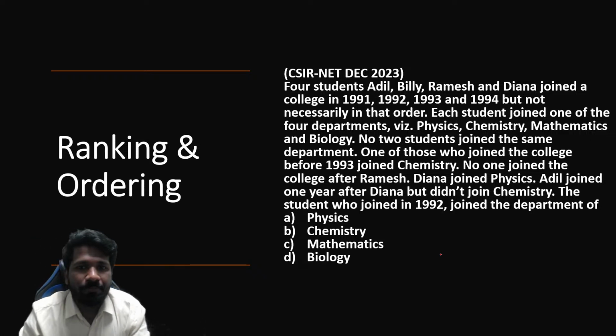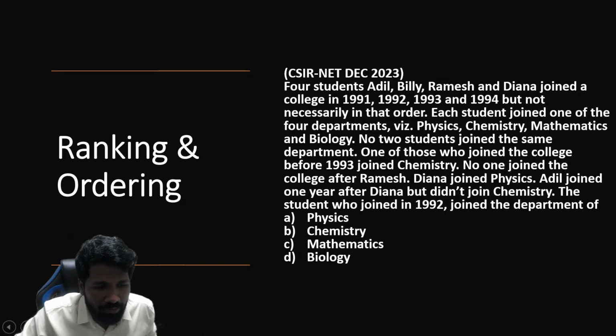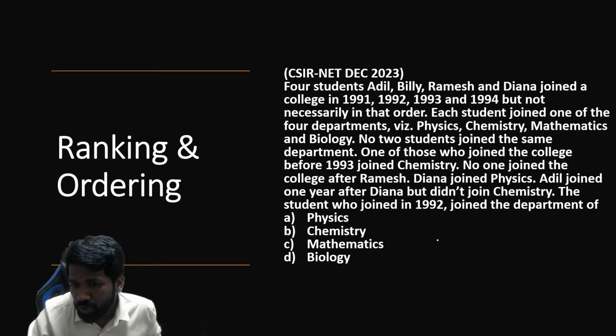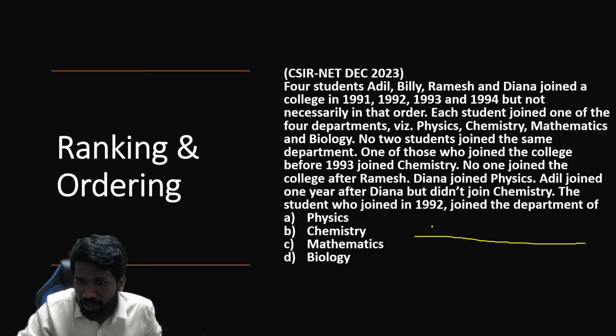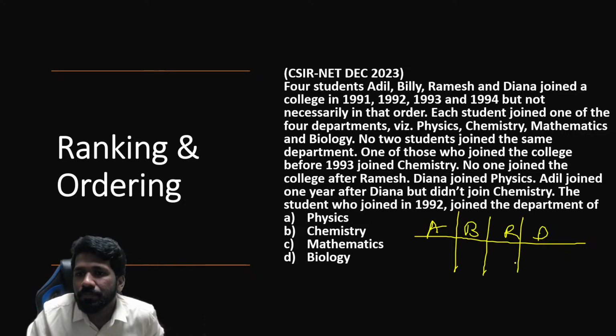Okay, I'll explain. Here tabulating the data will give you clarity. So there are 4 people now. What are the 4 people? Adil, Billy, Ramesh and Diana. I will just denote their first letters to save time. A, B, R and D. A, B, R and D are the 4 people.